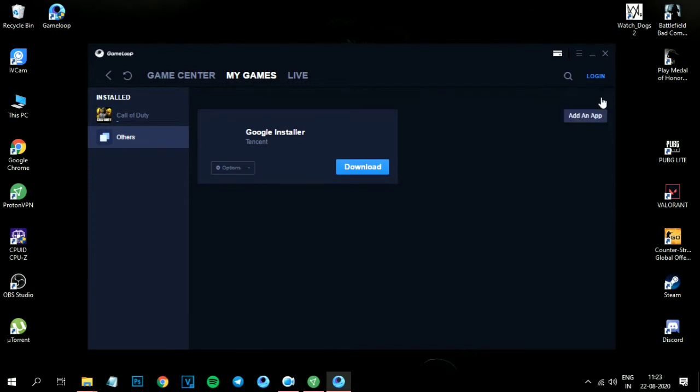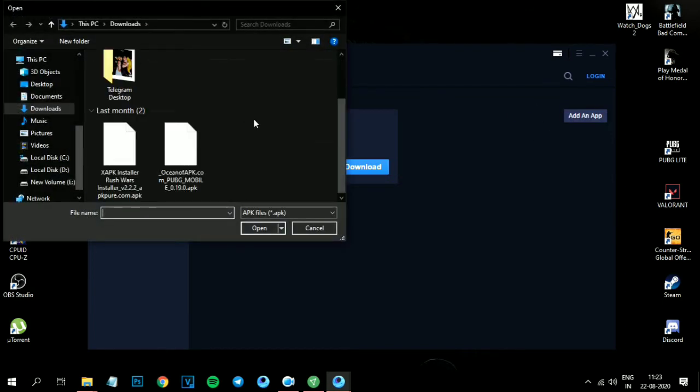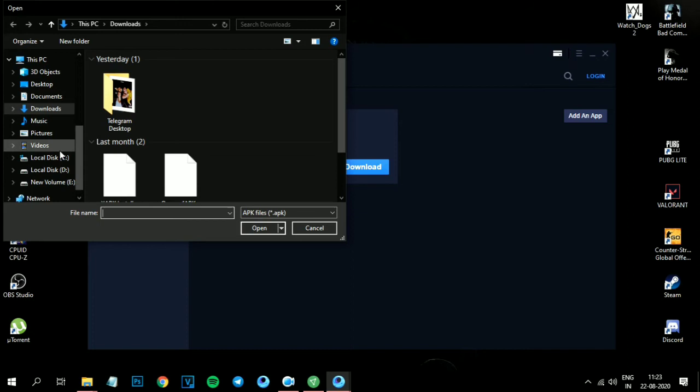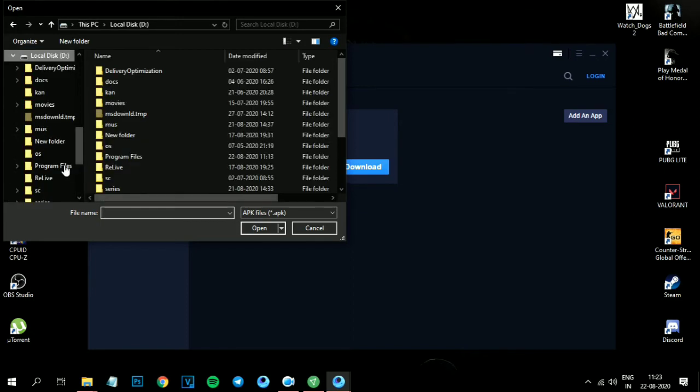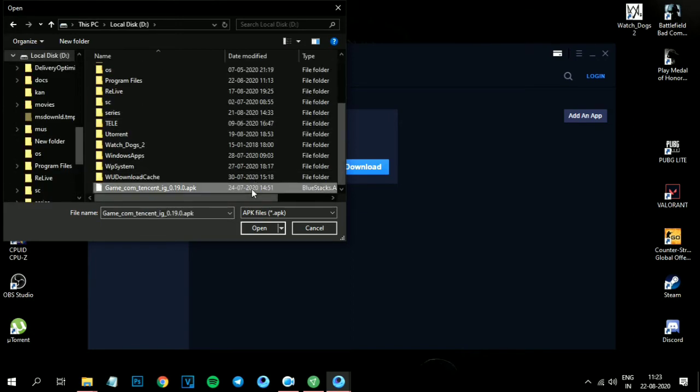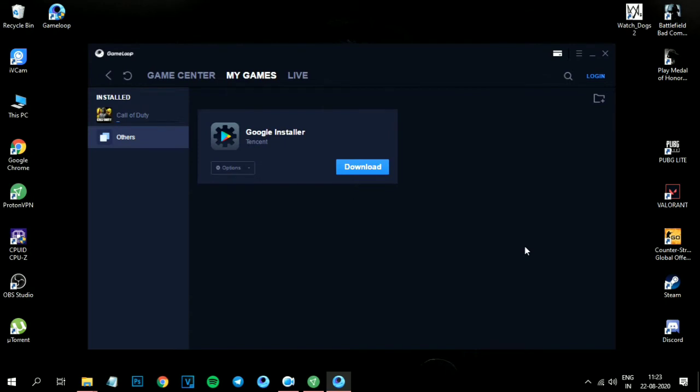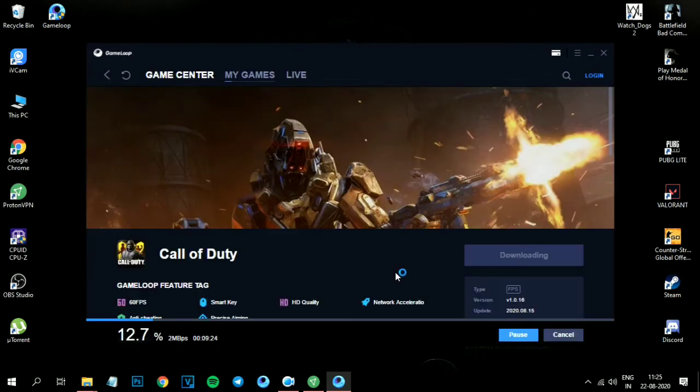Go to My Games, then click on Others. Now there's a plus icon on the right, which says Add an App. Click on that and locate the app file that you've copied earlier. Open the APK file, and it must be installing automatically. After install, the game will open without any issues. I am not sure about this trick, but it worked for me.